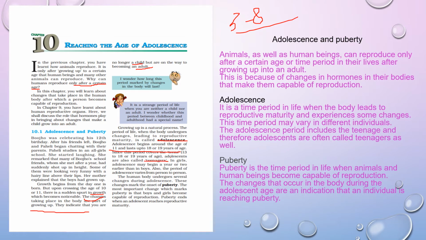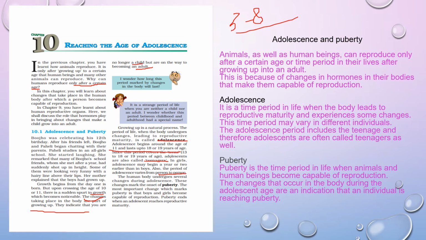What are they called? Teenagers. We are saying from 11 to 18 or 19 years, but this time period varies from person to person. It always varies from person to person. So what happens in this time period? Several changes take place in the human body, and this is also called the onset of puberty.